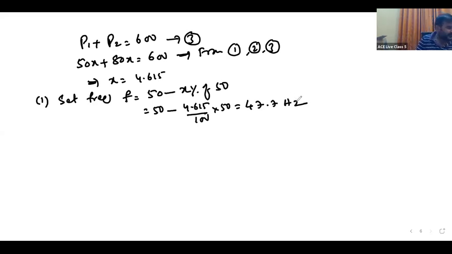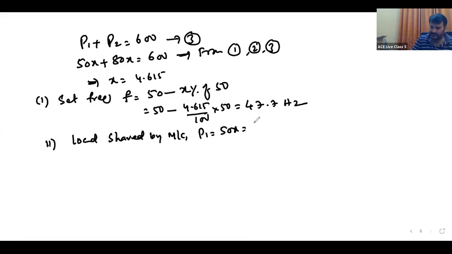First question done, and now the second question. Load shared by machine 1. P1 is equal to 50X. That is 50 into X, which is 4.615.